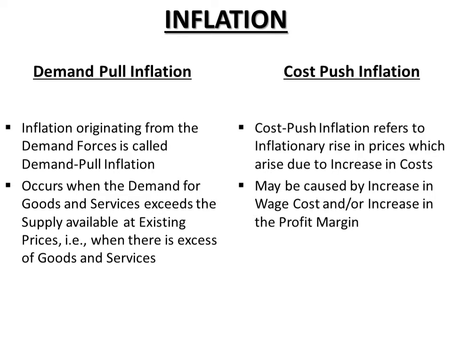One is when the cost of production is rising, so the producers are raising the prices of the commodity to cover up the increased cost of production. The second is sometimes the producers wanted to raise their profit margin, and for that they are raising the prices of the commodity, which causes the cost push inflation.